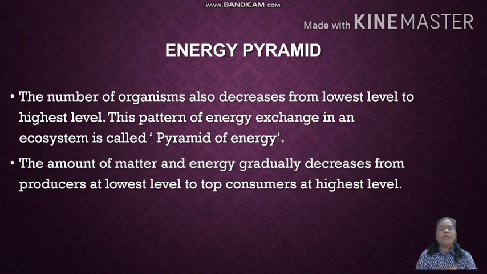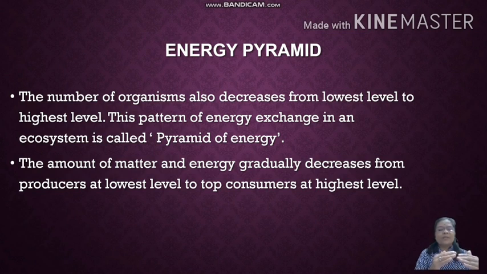Students, if you consider a triangle, then from the organisms at the base, the lowest level, up to the highest level, the energy goes on decreasing. No matter, the energy or the matter is decreasing from the lowest level up to the highest level. This pattern of energy exchange, students, is called energy exchange.